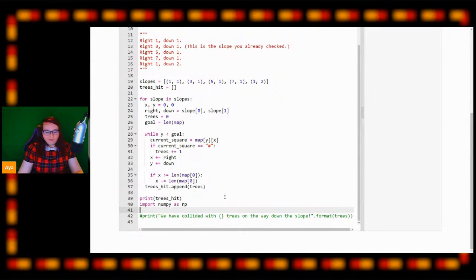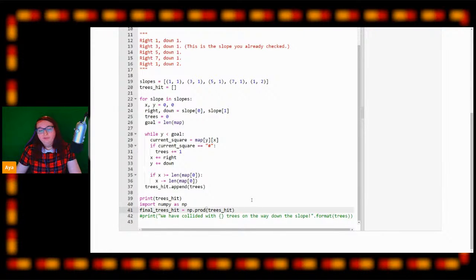And we are going to say our final trees hit will equal np.prod, which is the product of all the values of an array, and we're going to pass in the array trees hit, just like so. So what this is saying is take the trees hit array, multiply it all together, and then assign it to the final trees hit array, just like so. Okay?